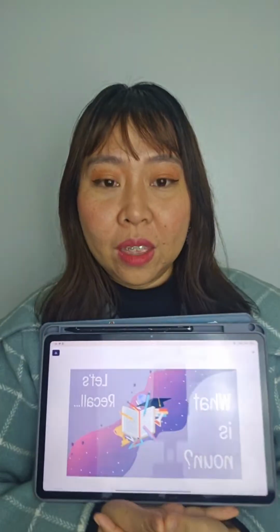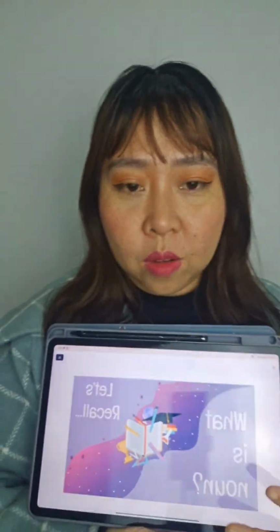Noun. Okay, so what are nouns? We already talked about nouns, and a noun is a name of a person, place, thing, animal, or idea. So those are what we call nouns. We're going to talk about nouns in more detail in this slide.